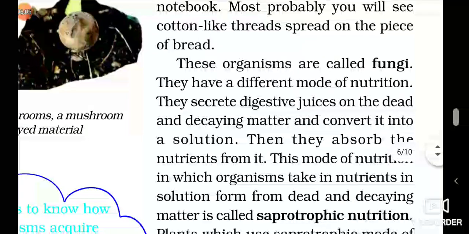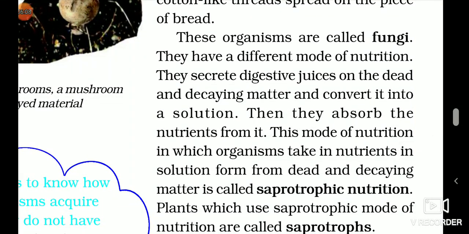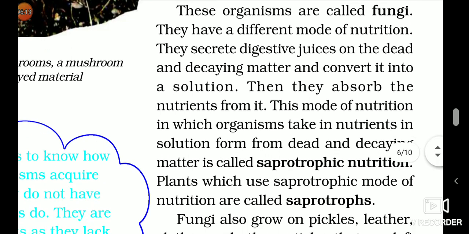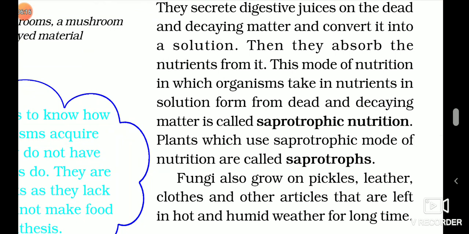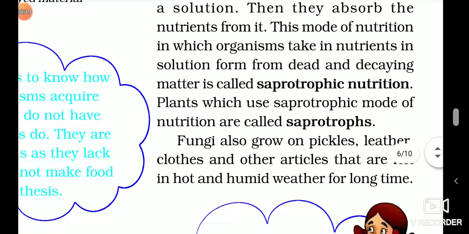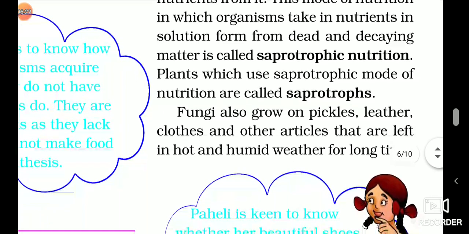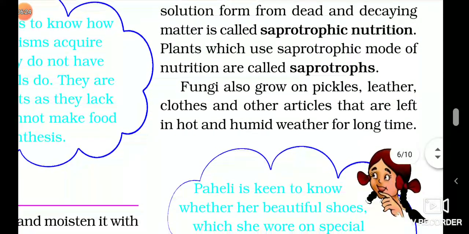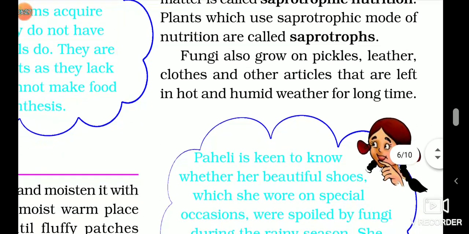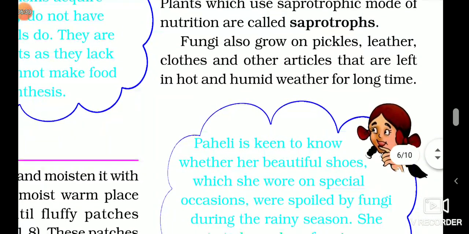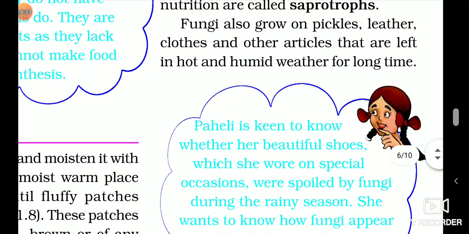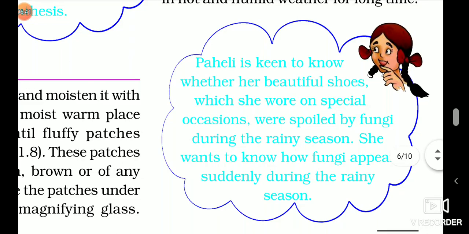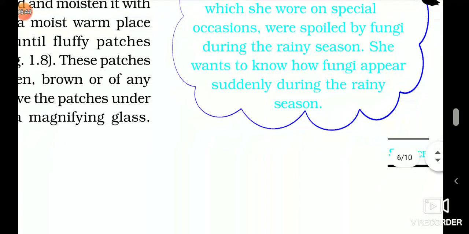In this mode of nutrition, they get nutrition from the dead and decaying matter, and it gets converted into digestive juices, and this is how they get their food. So this is called saprotrophic nutrition, and these organisms are called saprotrophs, right? So today we learned 4 types of modes of nutrition, that is heterotrophs, then parasitic mode, then insectivorous plants, and fourth is saprotrophs. Hope students you all got it. Thank you.